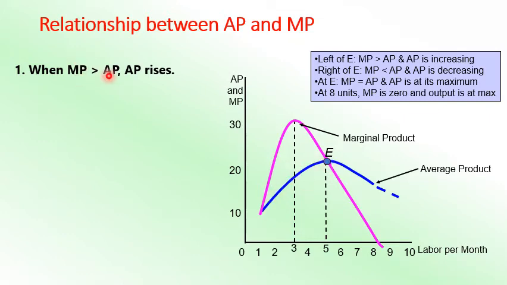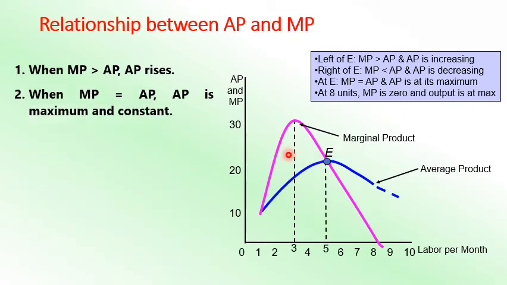So when MP is greater than AP, AP rises. AP is rising, it's an upward trend.